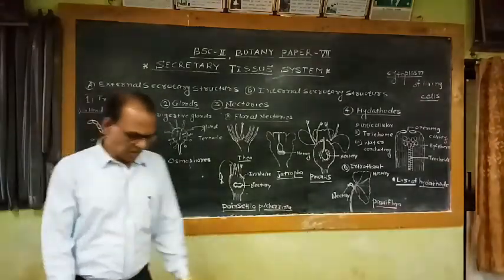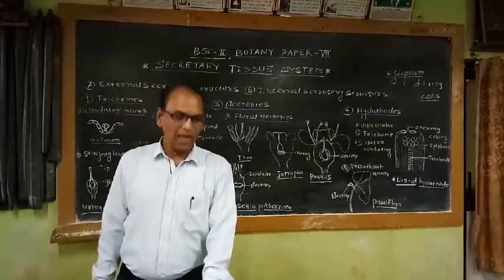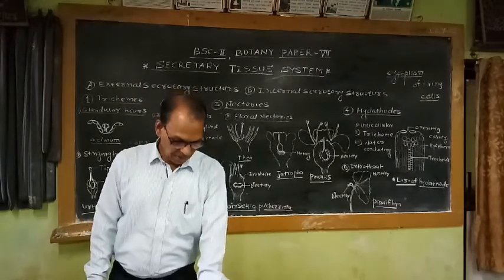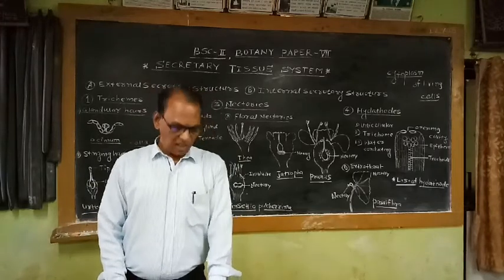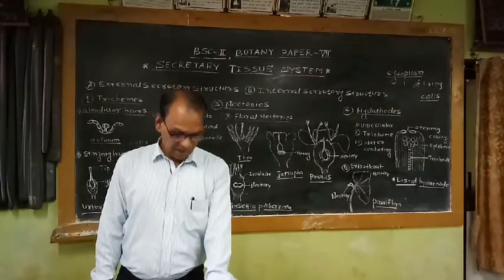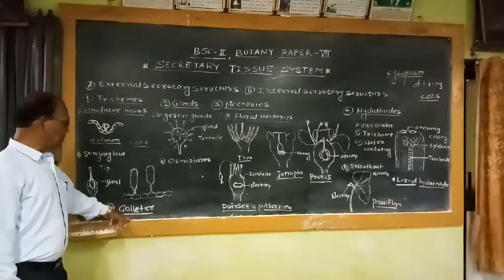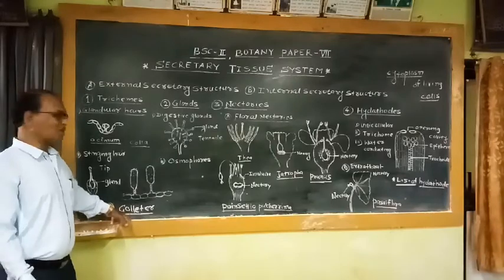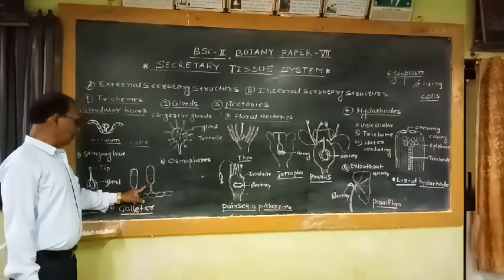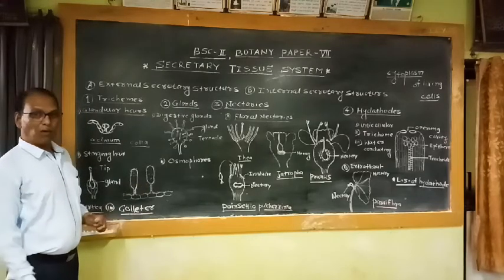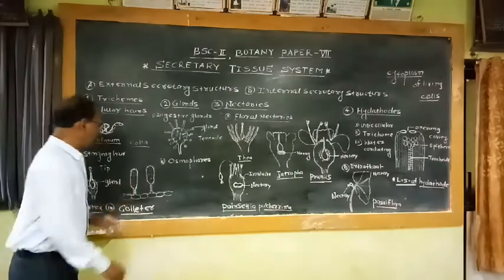So these colleters are found in many members, for example in Viola, in Rosa, in Caria, in bud scales, and in Brassica. In these plants, such mucilage secreting glands or sticky substance secreting glands are there. They are commonly called colleters. So these are the colleters or glandular hairs which are studied under the heading of colleters.